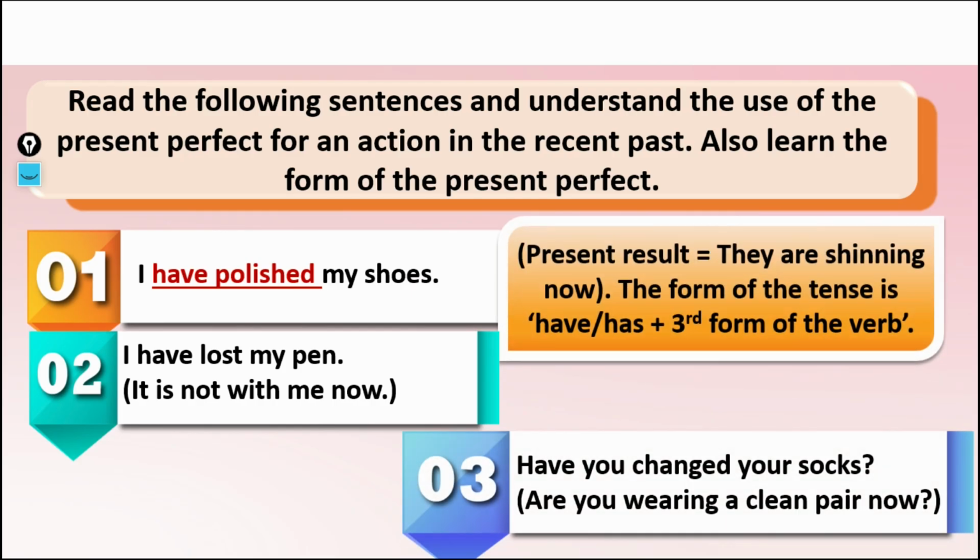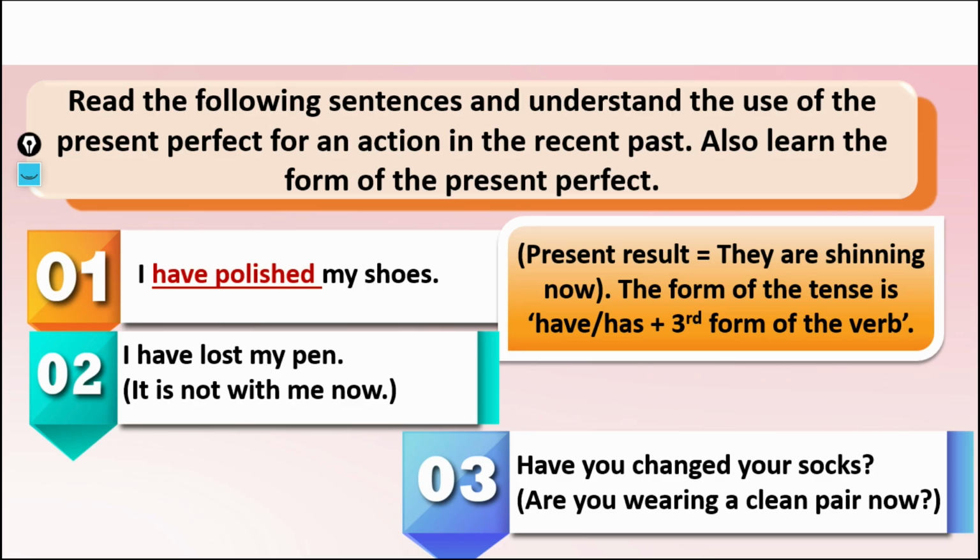What is the recent past action? I have polished my shoe. Be very sure, you see, I have polished my shoe. That means when I polished my shoe, it is shining now. That means the action which I completed has an impact right now. Is it clear? I have polished my shoe. The polishing is over, but it has been over only recently. So, you see here the form is subject have or has with V3. That is the present perfect.